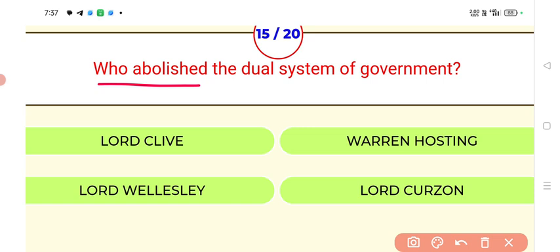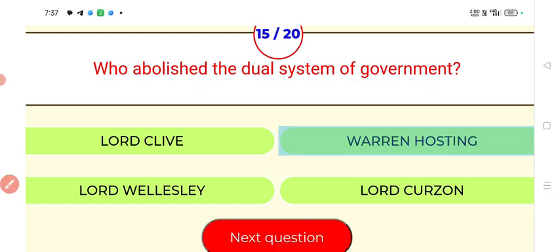Who abolished the dual system of government? Answer, Warren Hastings. Warren Hastings abolished the dual system of government. Next.